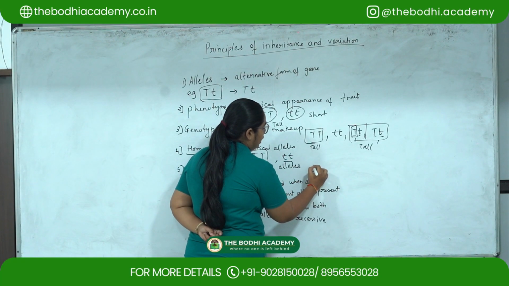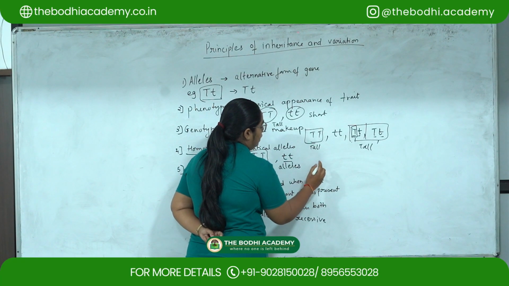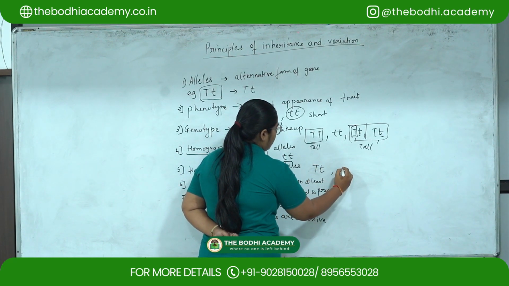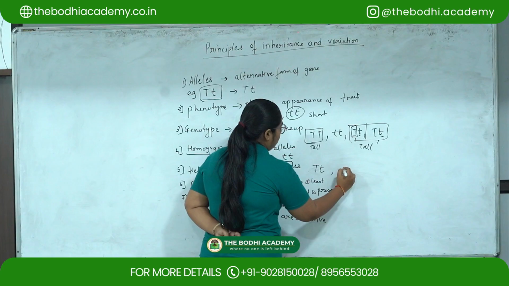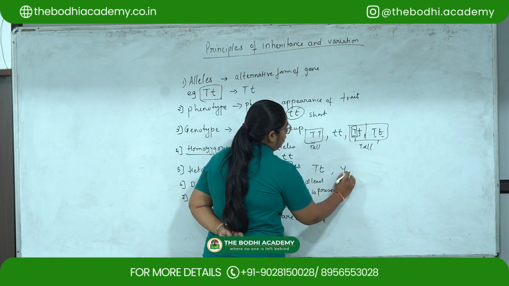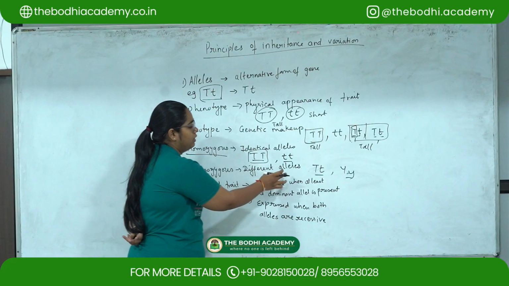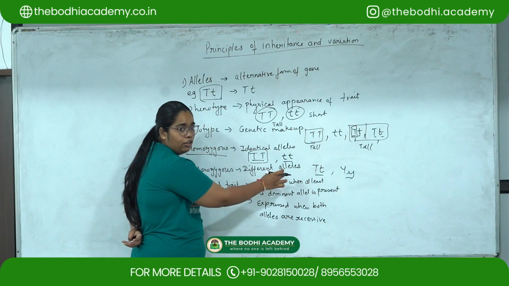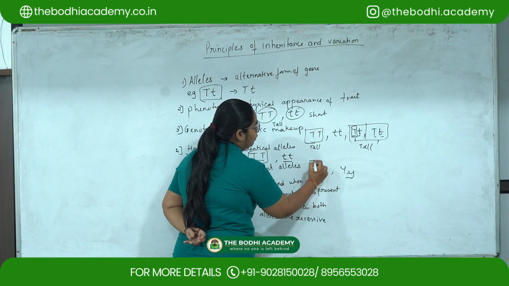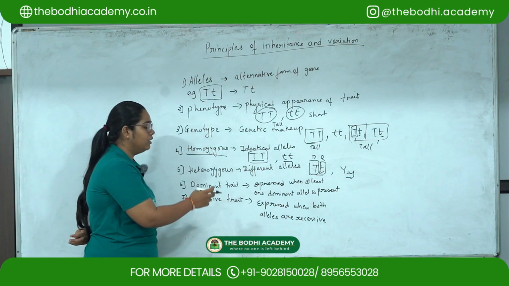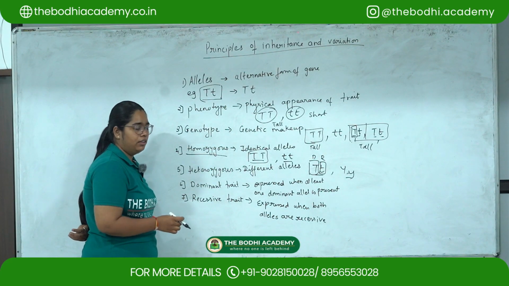For example, if the set of alleles is capital T, small t, or capital Y, small y, these are non-identical. That is, this one will have dominant and the other will be recessive. So a combination like this is heterozygous alleles.